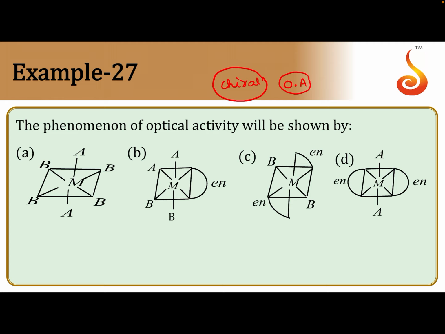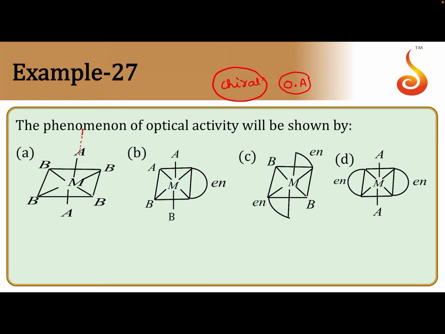So when a complex is given, how do we find out whether it is optically active or inactive? Very simple. Symmetry should not be there. Plane of symmetry should not be there. So let us check option A.